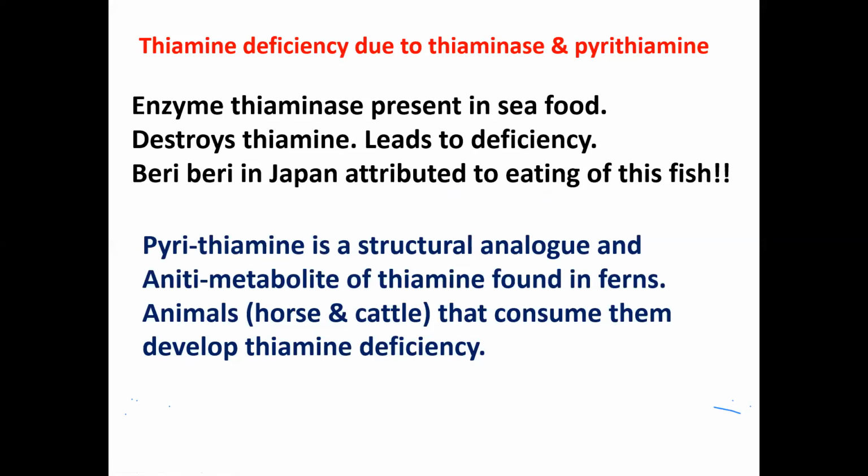Next, with this we have finished with thiamine. In that we discussed the coenzyme functions of thiamine. The active form of thiamine is thiamine pyrophosphate. Then the functions, that is the coenzyme actions of thiamine. Its deficiency, which is beriberi, which is of different types, and the other things that can decrease the thiamine level, that is thiaminase and pyrithiamine.